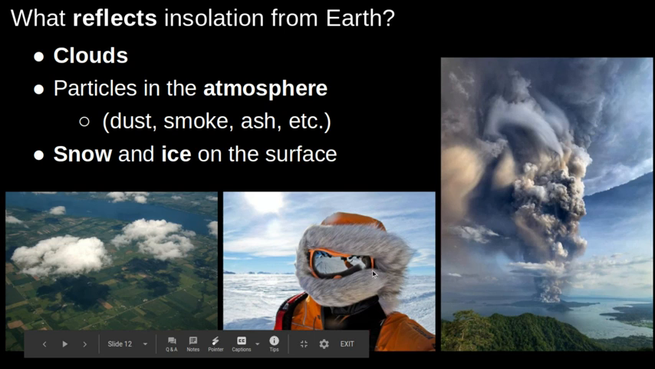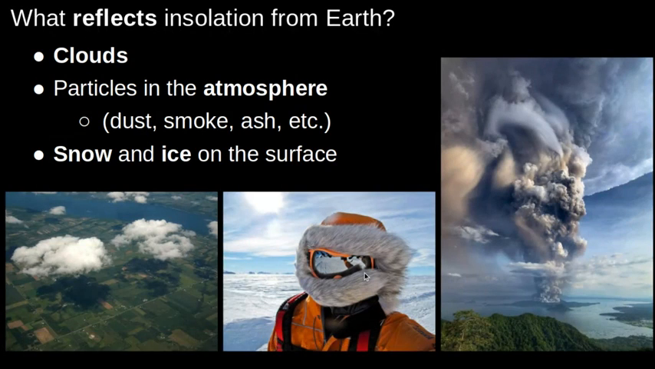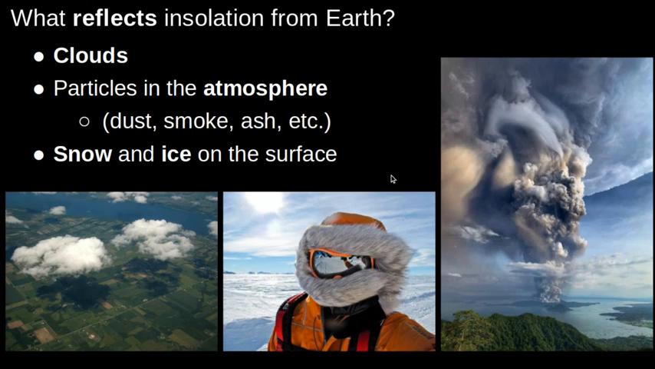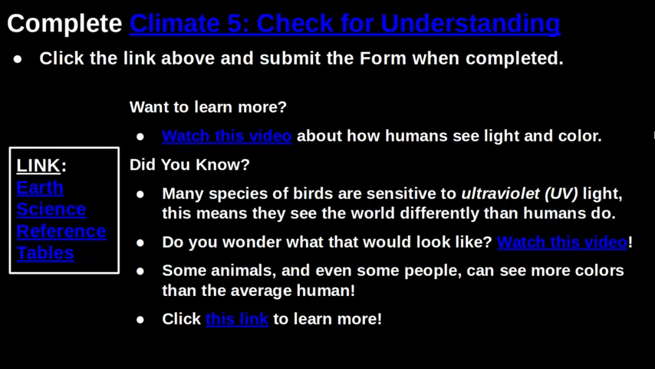That's why a lot of times you see skiers and snowboarders wearing really intense goggles or glasses with reflective lenses on the surface so it doesn't harm their eyes as much. People can actually get really bad sunburns skiing or snowboarding even in the wintertime because of how reflective the snow and ice is. All right, so that wraps up our lesson today.